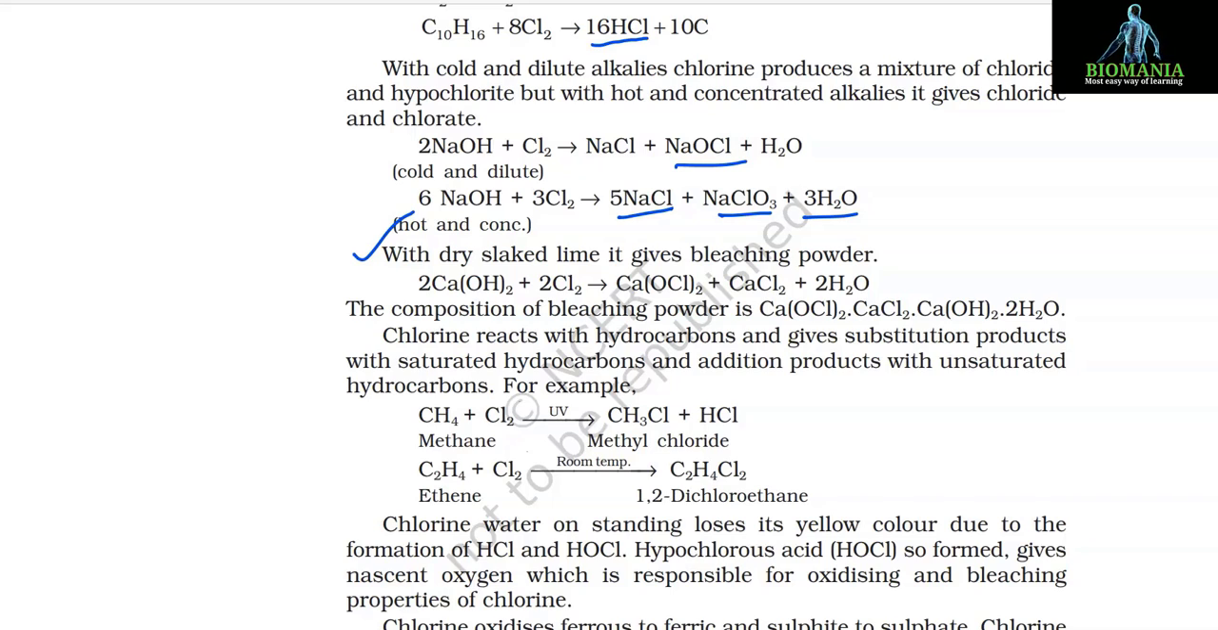With dry slaked lime, it gives bleaching powder. 2Ca(OH)2 plus 2Cl2 gives Ca(OCl)2 plus CaCl2 plus 2H2O. The composition of bleaching powder is Ca(OCl)2, CaCl2, Ca(OH)2, 2H2O.